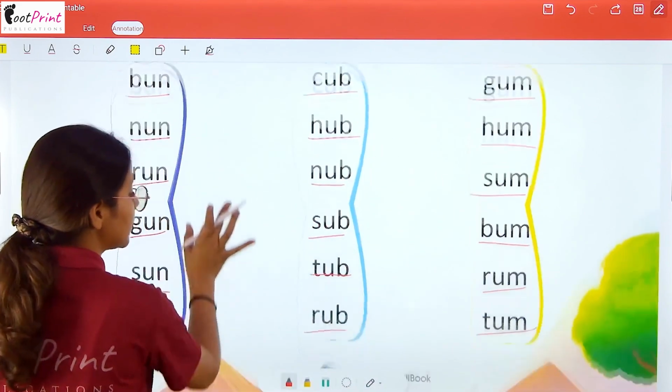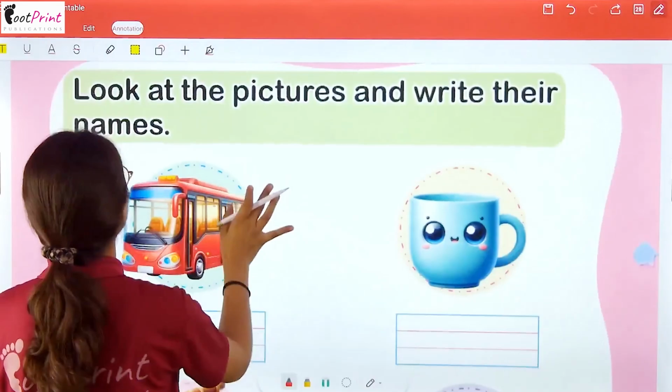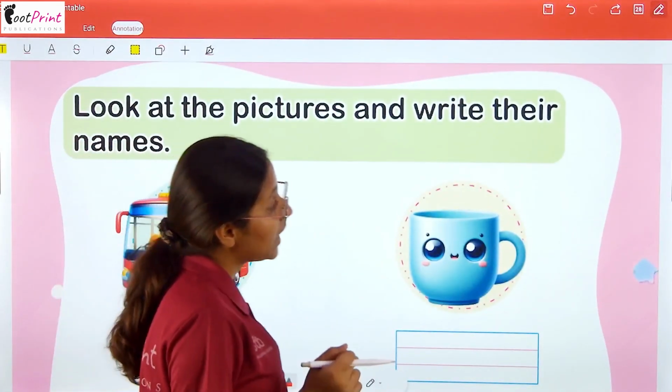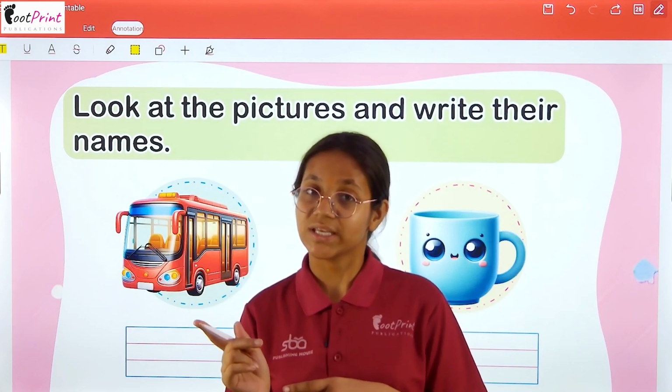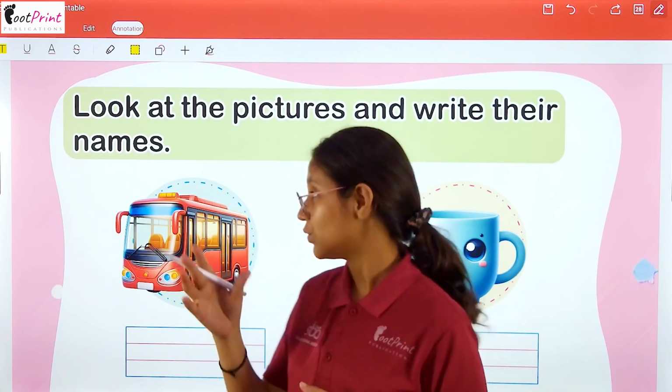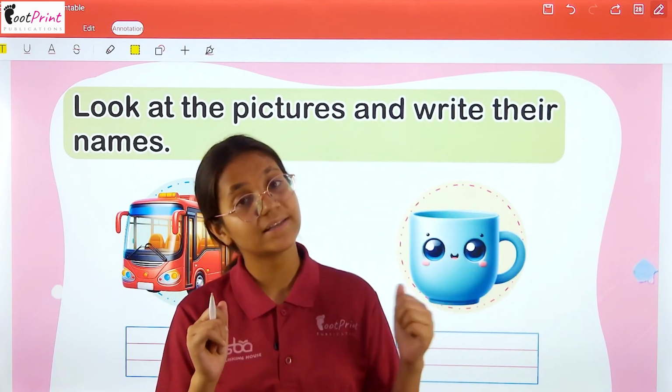Okay? So बच्चों आगे बढ़ते हैं. हमारे पास है look at the pictures and write their names. So यहाँ पे हमें क्या करना है? Picture देखनी है, name लिखना है. So we have to look at the pictures and then we have to write the names.